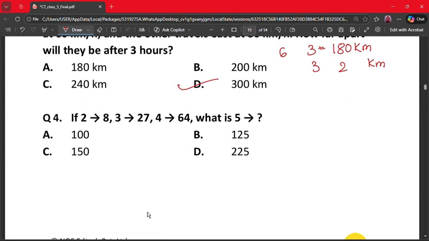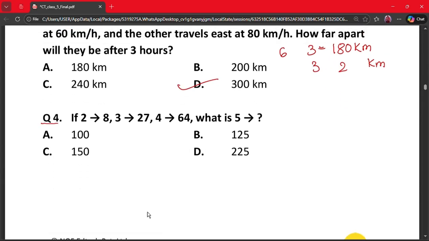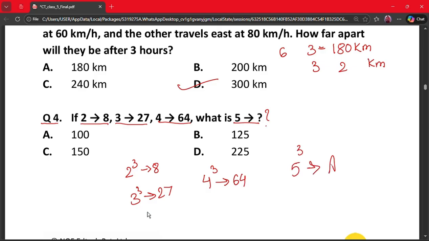Let's move on to the next question, that is question number 4. If 2 is to 8, 3 is to 27, 4 is to 64, what is 5 is to? So here 2's cube equals 8, 3's cube equals 27, 4's cube equals 64. So 5's cube will be our answer. Option A says 100, B says 125, C says 150, and D says 225.